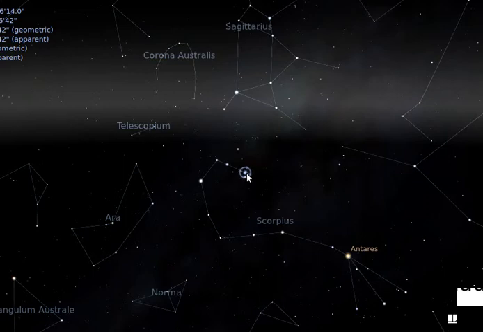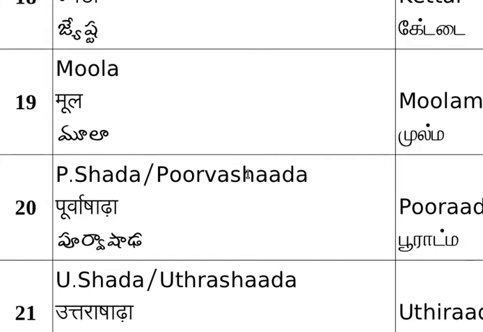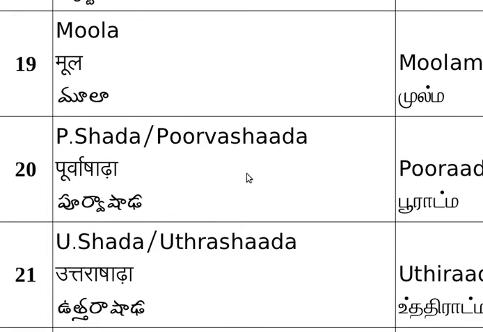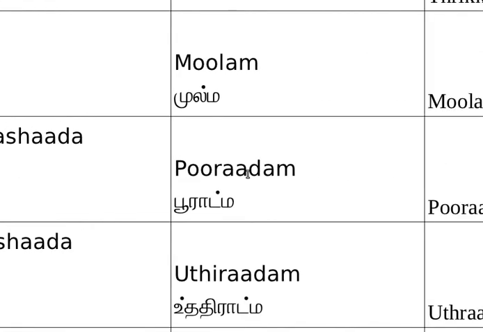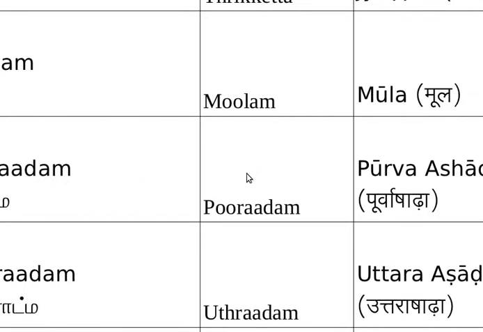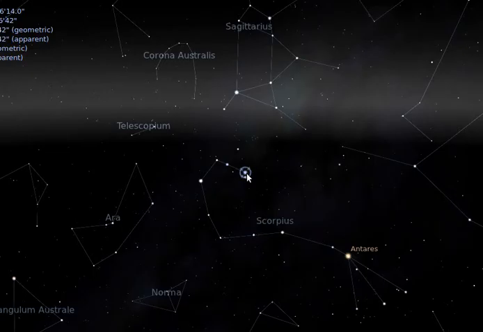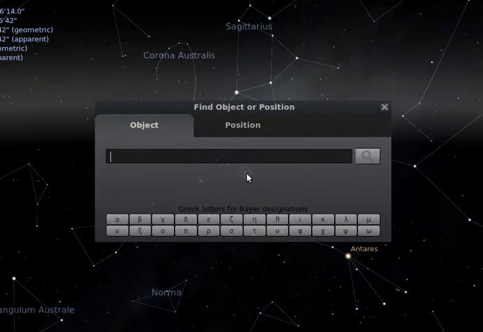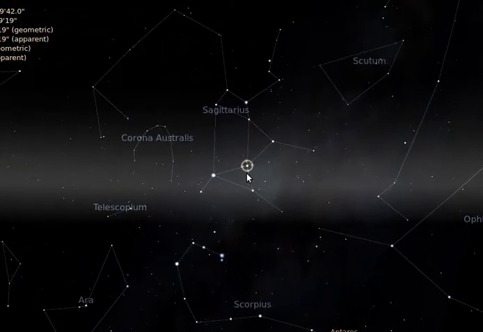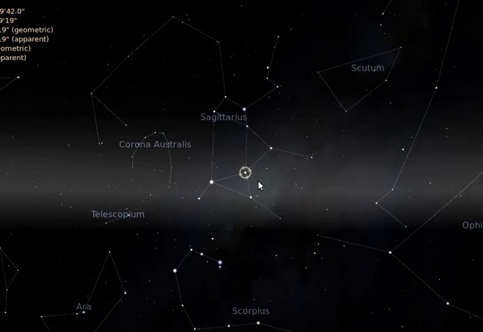And now the next constellation is Sagittarius constellation. That is nothing but the starting of Purvashada. So Purvashada is even called by these names in Tamil, Malayalam and Hindi. So Purvashada, the name is Kausmeda. This is the next star after Mula, which is situated in Sagittarius, the first star.